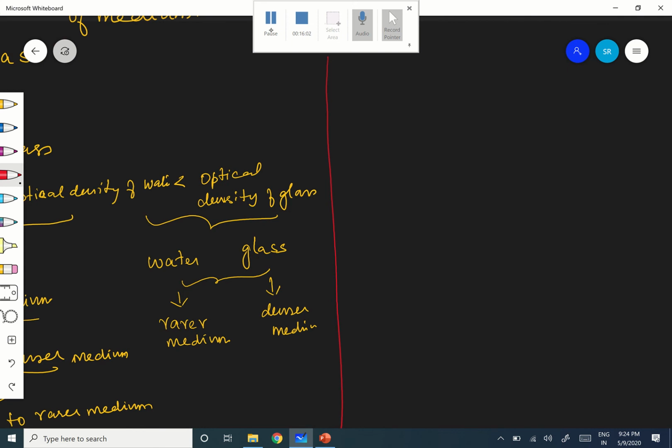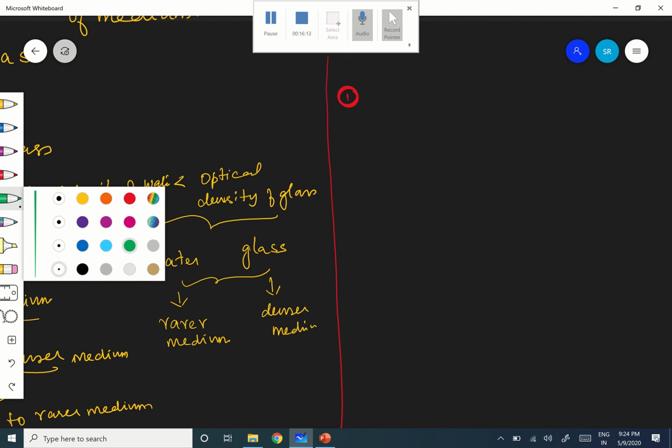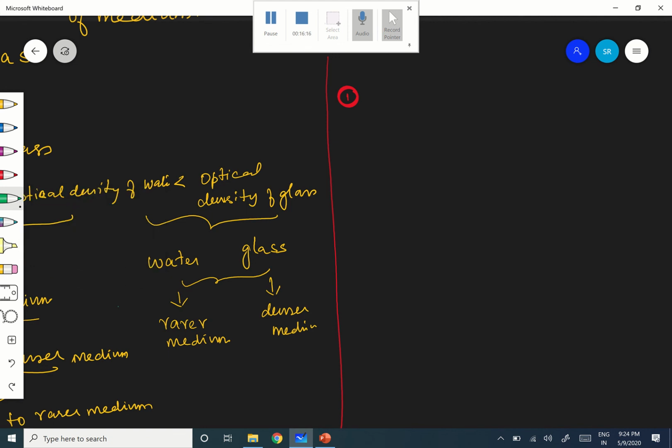Let us consider an example with two media. Now, listen, very important. We are going to see how the light is going to bend. This is the interface. It is an interface separating two media.